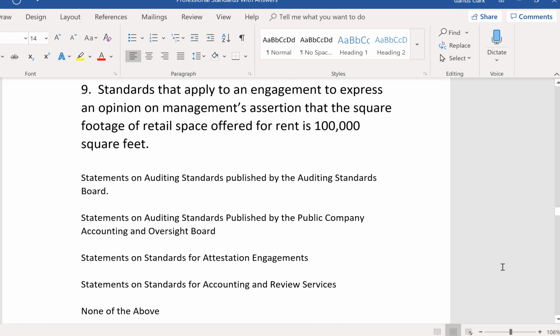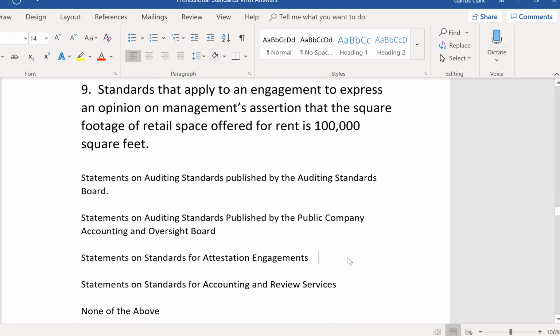All right, number 9, standards that apply to an engagement to express an opinion on management's assertion. Before we even read what the assertion is, what standards have to apply here? It's an engagement to express an opinion, and it's not an audit because it's a management assertion. Management's suggesting something. They want everybody to believe it. They're asking us to express an opinion on it. So that's got to be an examination. And we know that for examinations, the standards that apply are SSAE, Statements on Standards for Attestation Engagements. It's got to be this one right there.